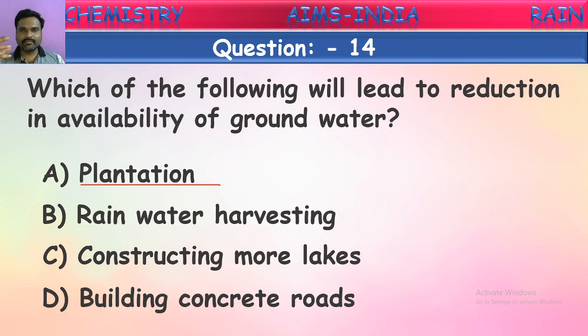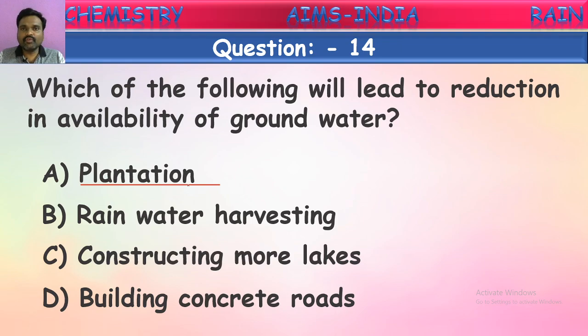So when you plant more trees, they cause greenery and they create some coolness in that atmosphere. Where there is coolness, rains will be more in that area, and hence rain will be occurring more, so that the groundwater level will be increased in those areas. So plantation increases the availability of groundwater. It won't reduce. So it increases.